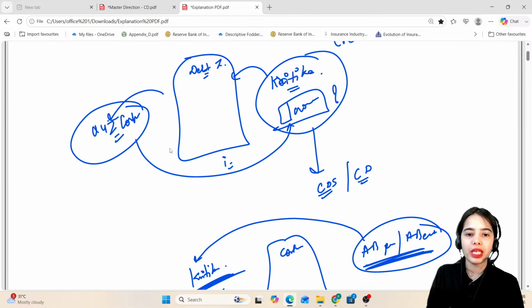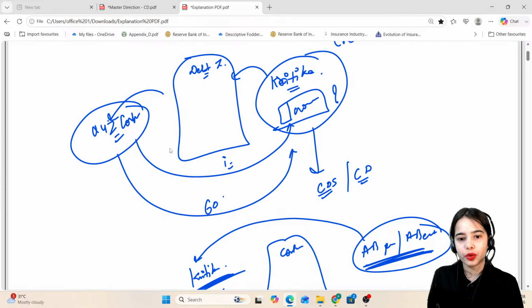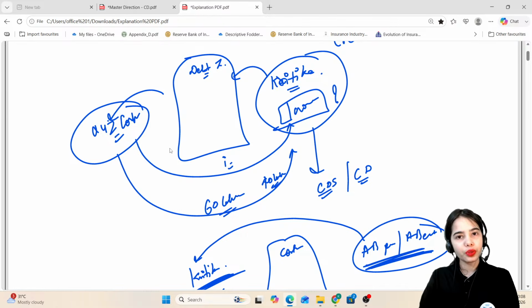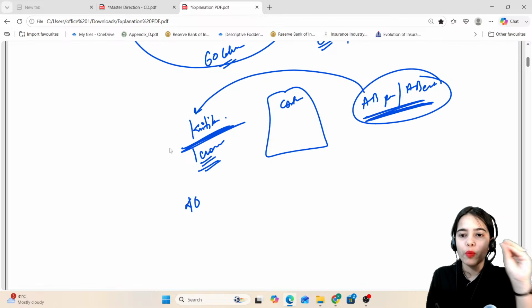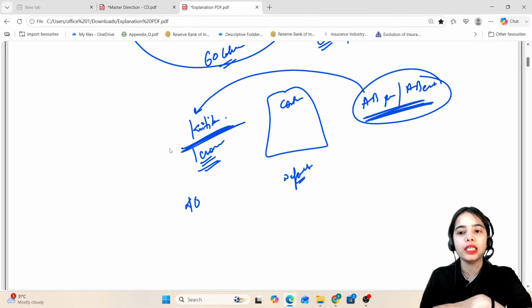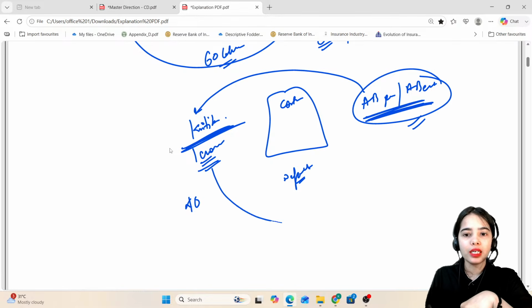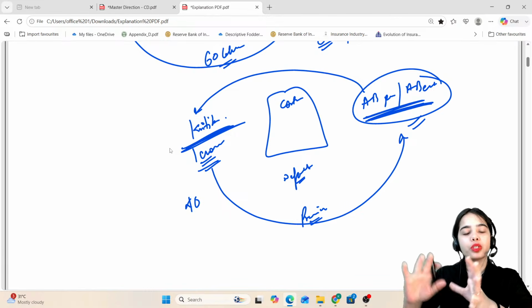Let's say XYZ company has given 60 lakh rupees, but is not able to give the rest of the 40 lakhs. So 60 lakhs have been returned to Kritika, but 40 lakh is the default amount. Whatever the default amount is, that will be paid by the AB entity. Now Kritika, for this protection, is giving regular premiums to the AB entity.